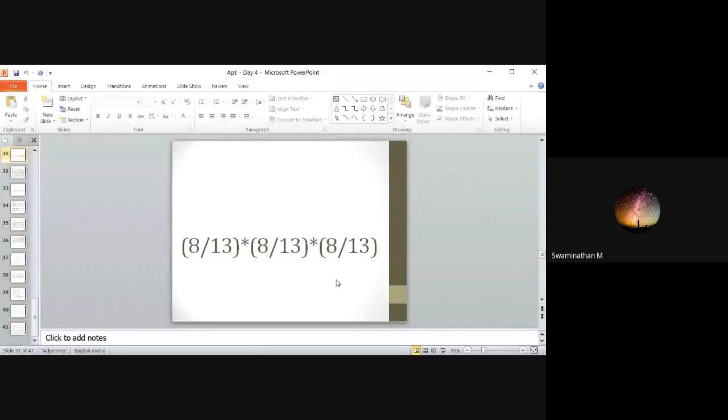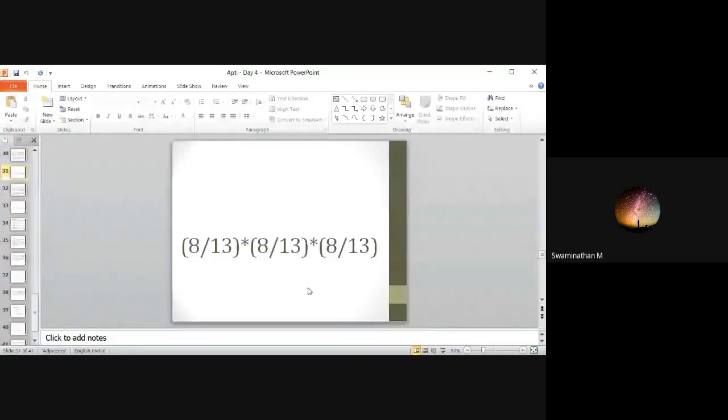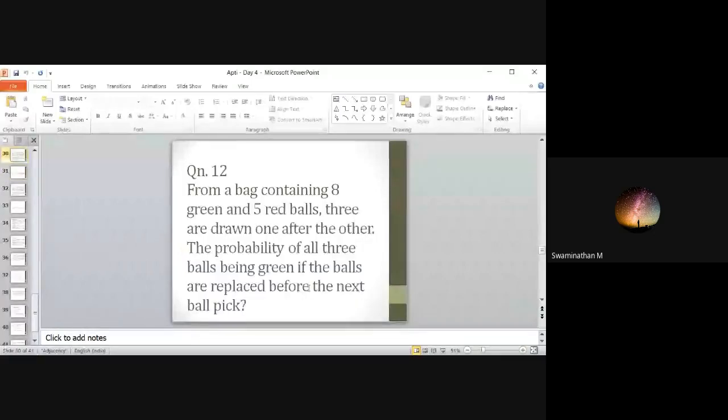You can find it. So the concept is this. Okay, clear with this problem? Replaced before the next ball pick. These are simple, you can directly write, but you have to do some mathematical calculations here. Others clear? Only one reply I am seeing. Others, are you able to understand this problem?